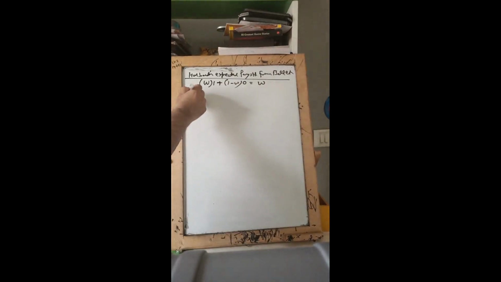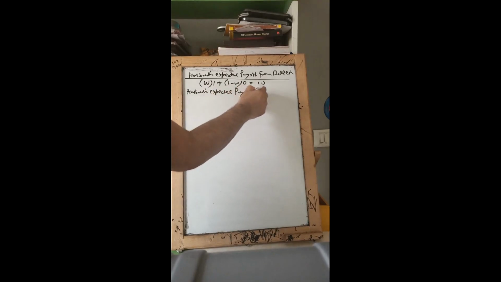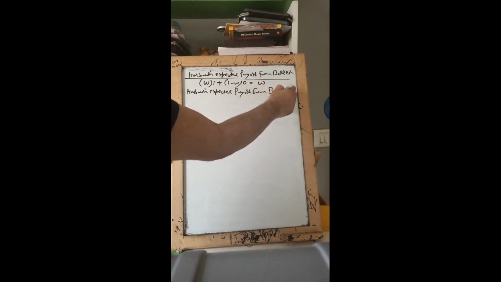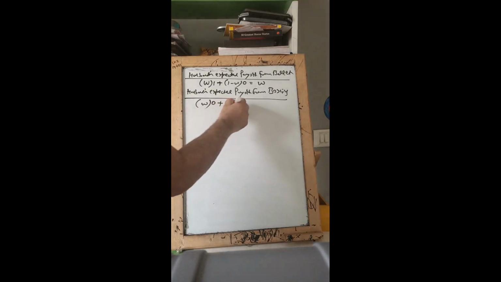Now what shall be the husband's expected payoff from boxing? Well guys, the husband's expected payoff from boxing shall depend upon what the wife does. Suppose the wife goes to ballet, the probability is W, and the husband ends up with 0. Suppose the wife goes to boxing, the probability of which is 1 minus W, and the husband is going to get 2.